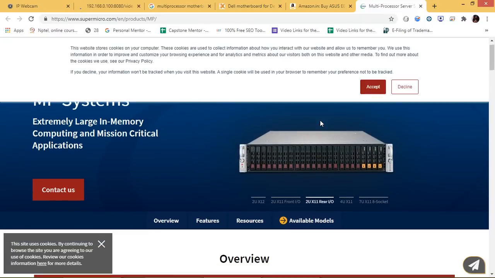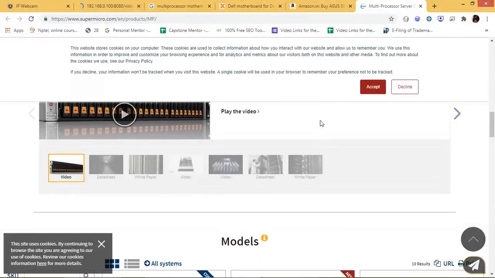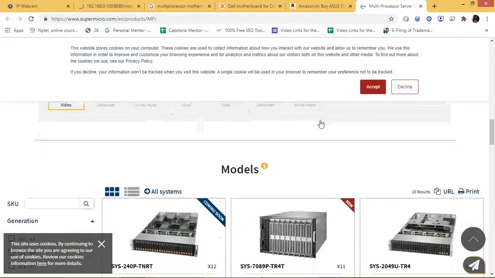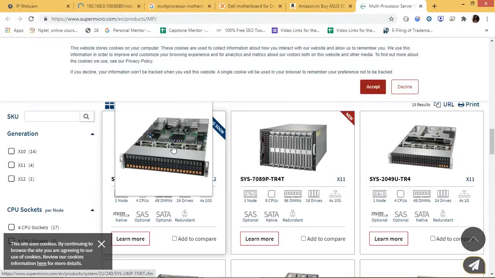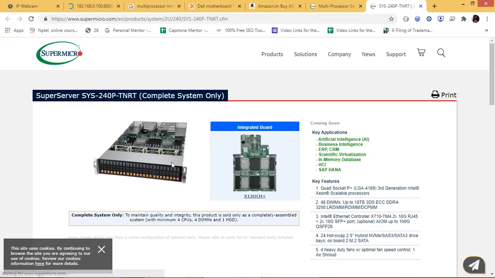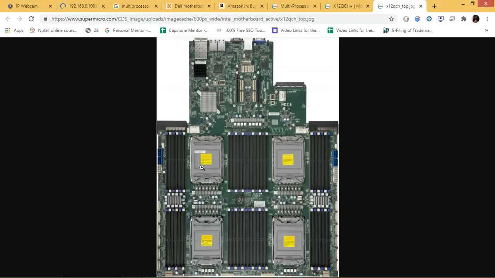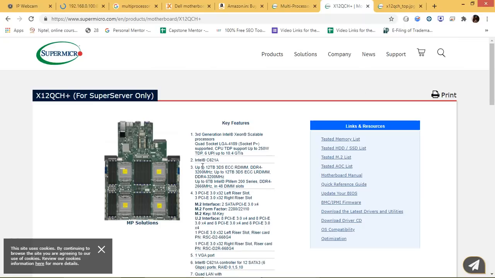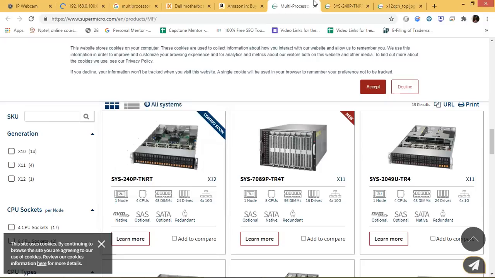There are some other solutions available as well. You can see there are server racks, and there are separate numbers of CPUs. You can check this as well. There are four CPUs on it. This is the integrated board for this server, and there are four different processors: first, second, third, and fourth. It varies from server to server and from requirement to requirement, depending on what kind of CPUs you need.